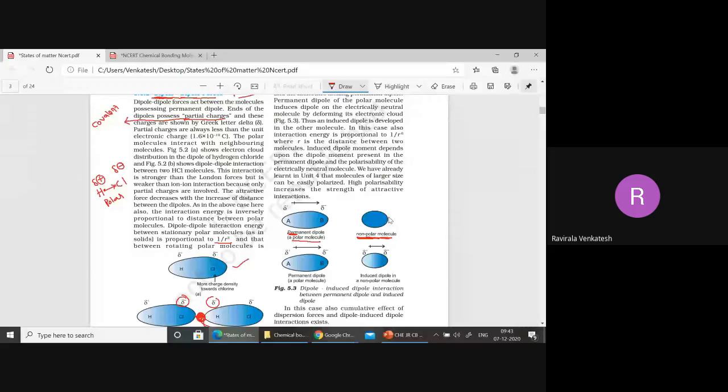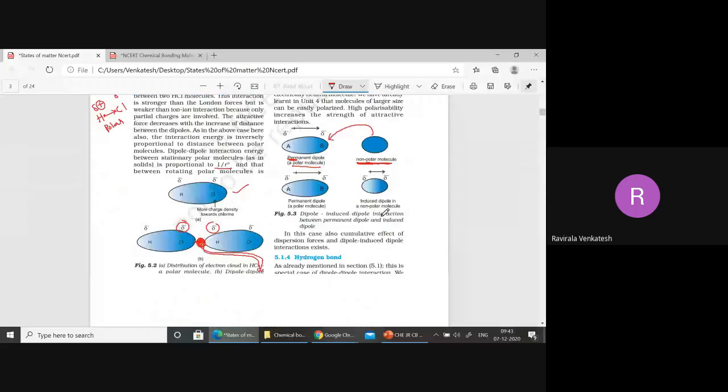Whenever this non-polar molecule is reaching over here, definitely we are going to get a positive charge and negative charge. They will develop now. They will induce. Therefore, what happened? Now we got some polars here. Now between these two also attraction forces will operate. And this type of force we call dipole induced dipole interactions.